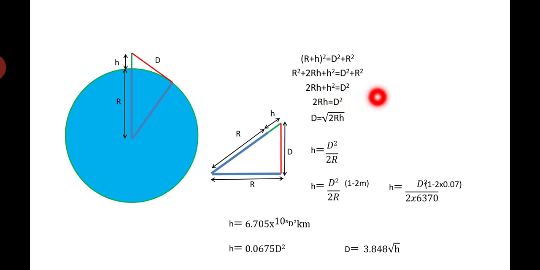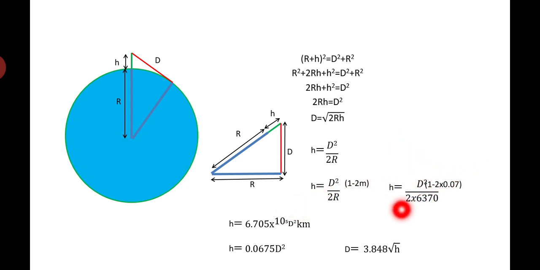2RH plus H square is equal to D square. 2RH is equal to D square. D is equal to square root of 2RH, where H is equal to D square divided by 2R. H is equal to D square divided by 2R. 1 minus M, that is here 1 minus 2 meter, that is H is equal to, now this is the probable thing that we are going to have, right?